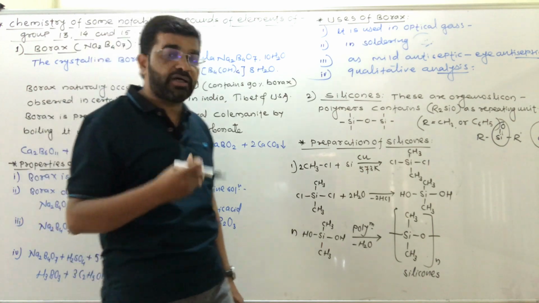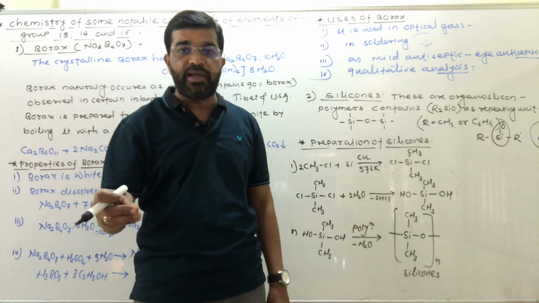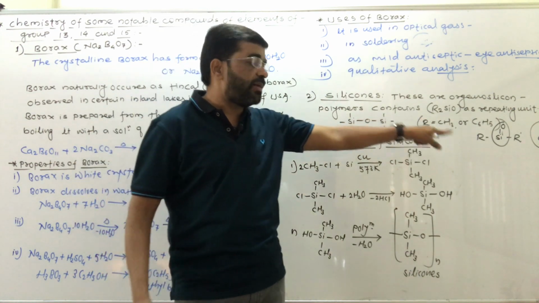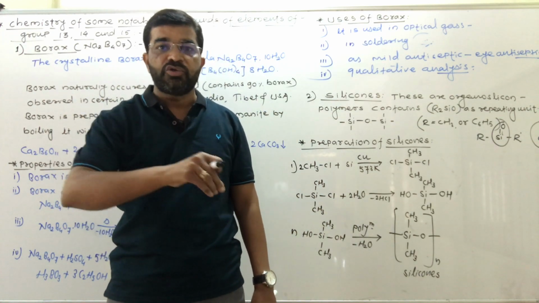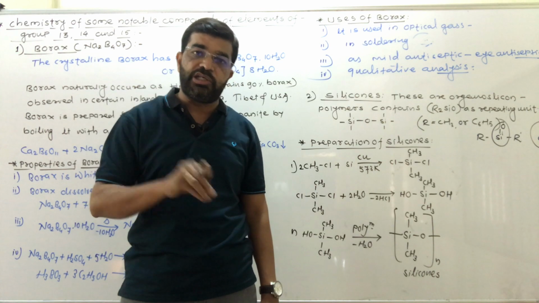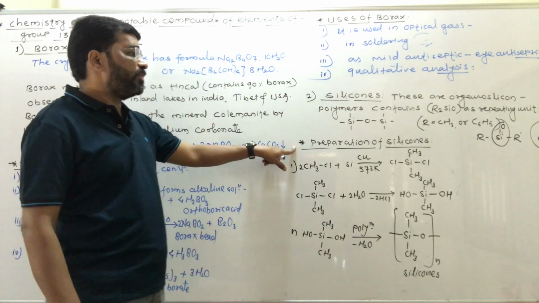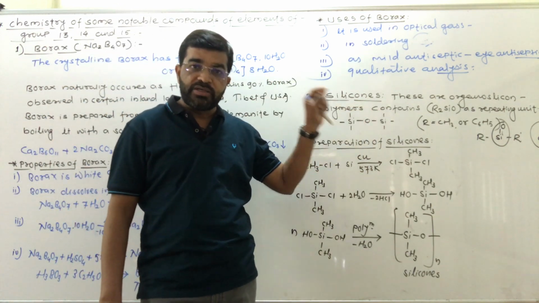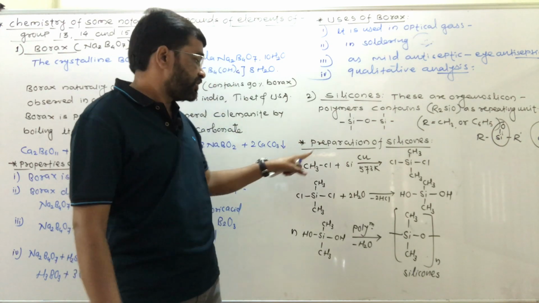In carbon compounds, if a C double bond O group is present, then it is called a ketone. Here, in the silicon compound, the SiO group is there, so they are called the silicones. Let us see the preparation of silicones, and after that we have to study some important properties and uses of silicones.